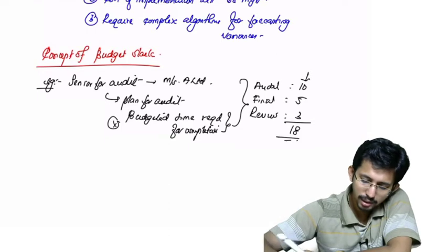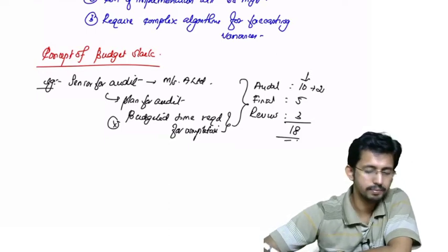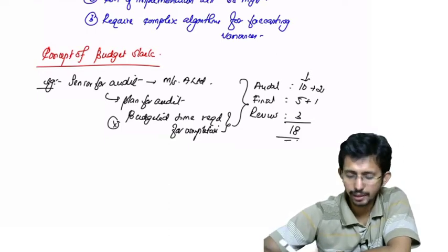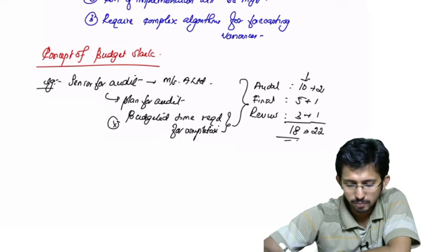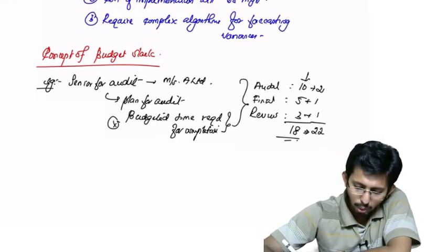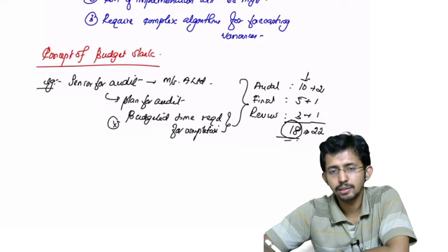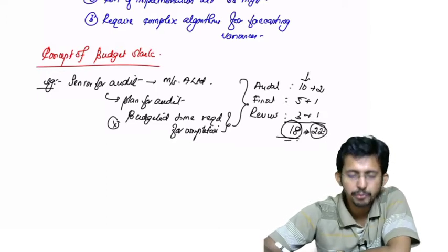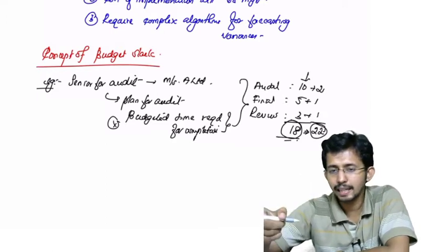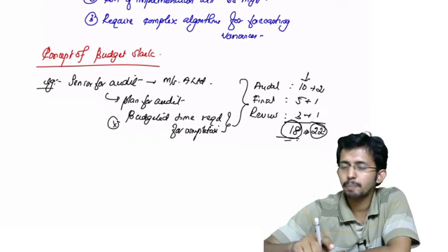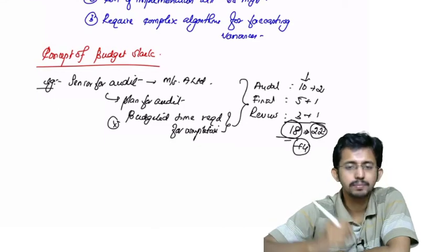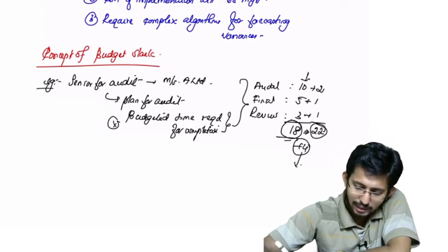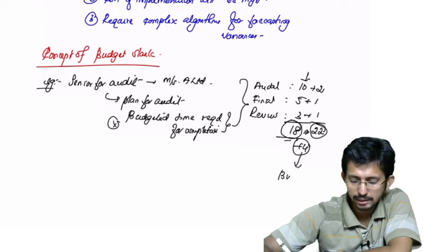So what you did, you add 2 days to execution, 1 day for finalization, and 1 day for review. So 18 becomes 22. The real budget ought to have been 18 days, whereas now, due to your fear of variance between the budget you are preparing and the actual data, you are adding 4. Okay, so this is known as budget slack.